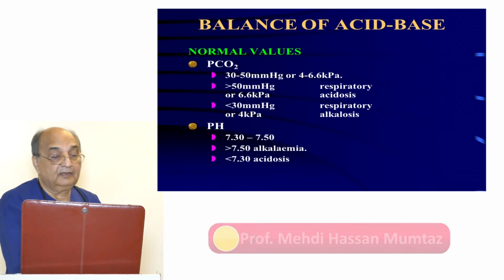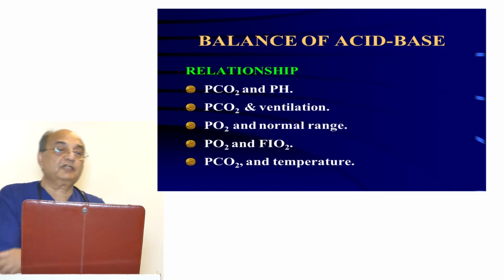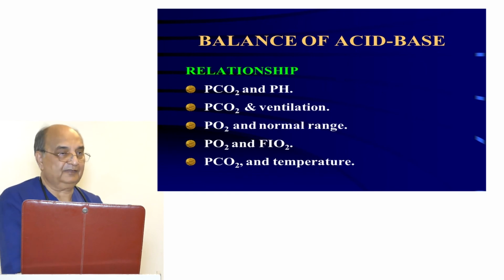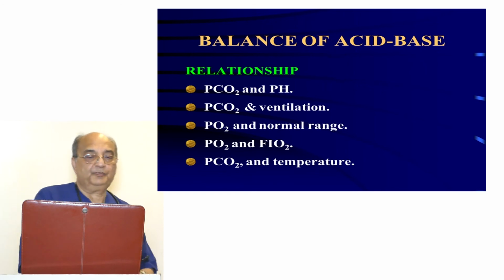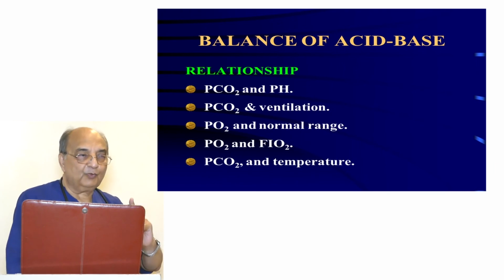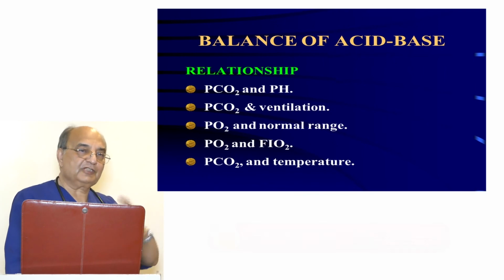Right? Then there are a few relationships which are very important before we discuss how to interpret the blood gases. PCO2 and pH. If you increase the PCO2 by 20 millimeters of mercury, it will affect the pH by 0.1. Now, if you decrease the PCO2 by 10 millimeters of mercury, it will have the same effect, 0.1.